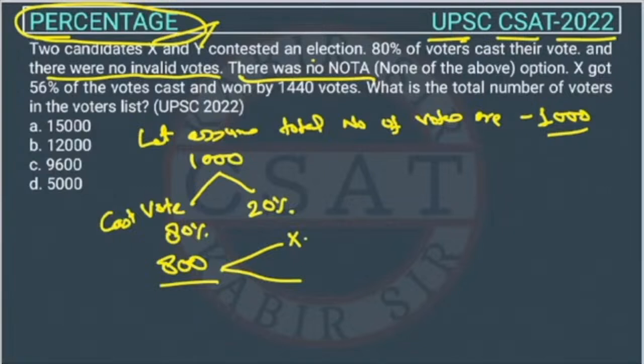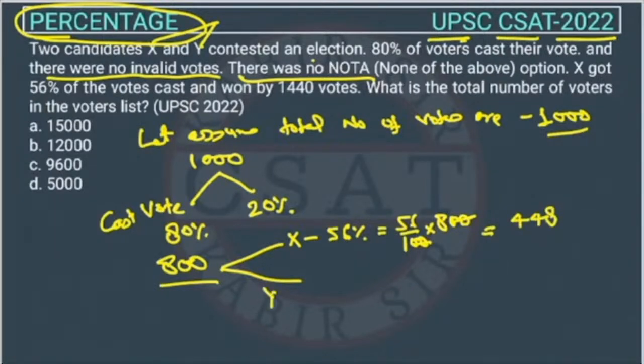So how much is X getting? X is getting 56%. 56% of 800, right? So this will be how much? This will be 448, right?